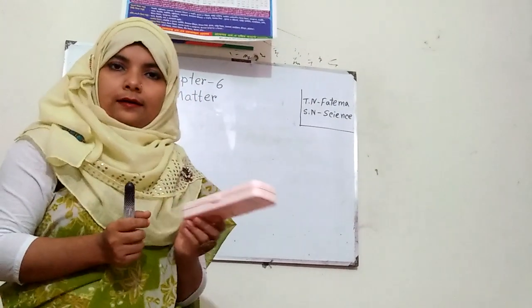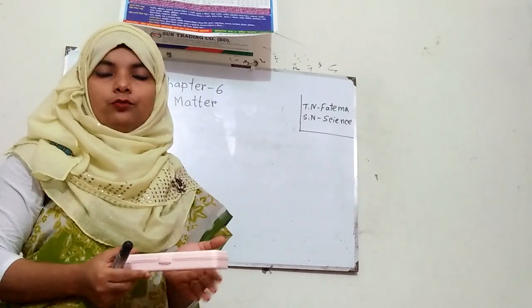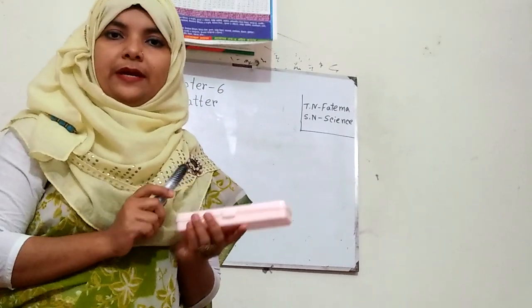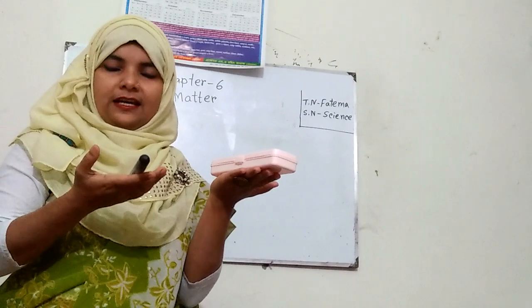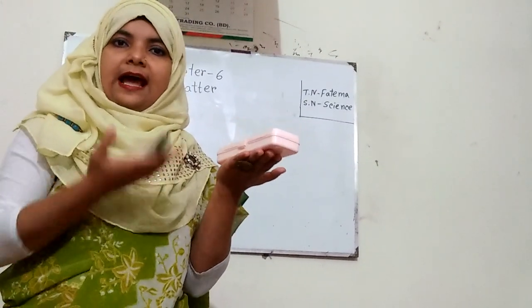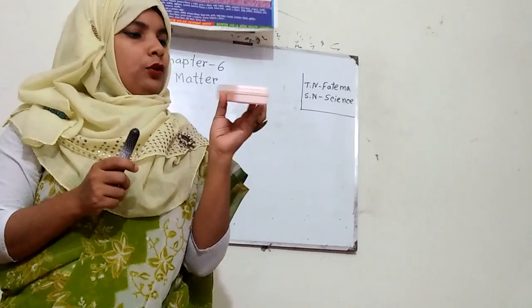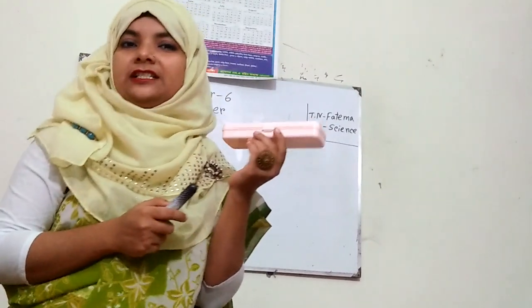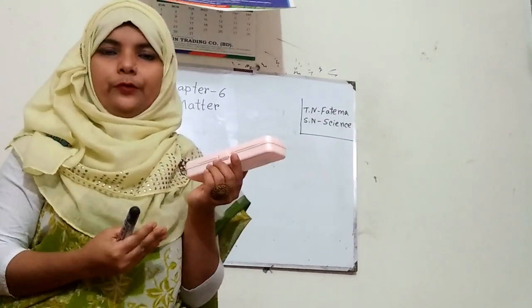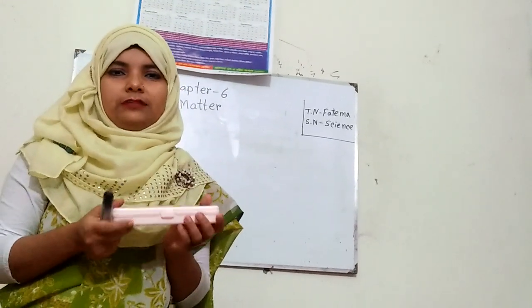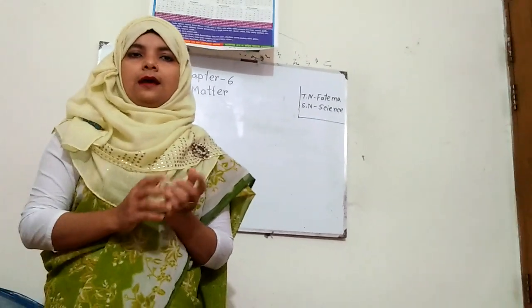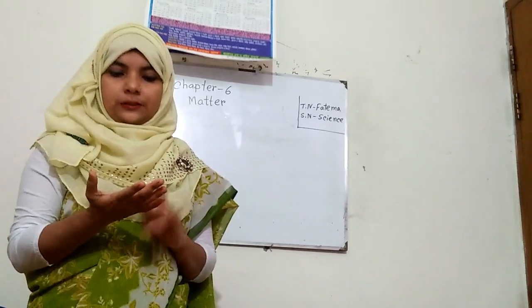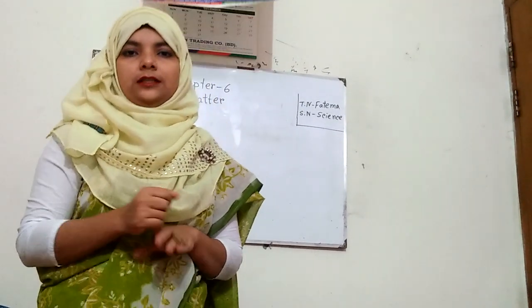So the properties from the definition we got that matter takes up space. And if you take any kind of matter, you will feel some weight, isn't it? That means matter takes up space and it has weight. And look, here is some shape, isn't it? The box is rectangular shape. That means matter has shape also. But after some time we will learn that all matter has not definite shape. Okay. So these are properties that matter has weight, space, matter takes up space and some matter has shape.